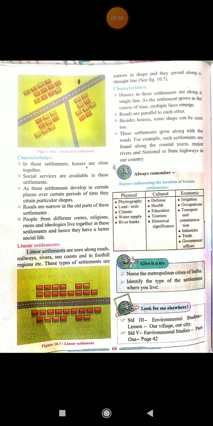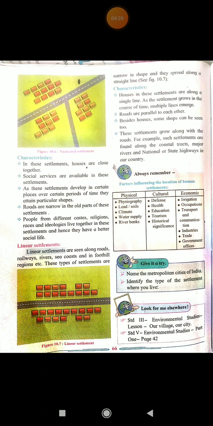As these settlements develop in certain places over certain periods of time, they attain particular shapes. So these settlements are developing. Why? As and when, after the passage of time, certain developments are happening, due to this development over a certain period of time, these settlements go on developing, and they take a particular shape.